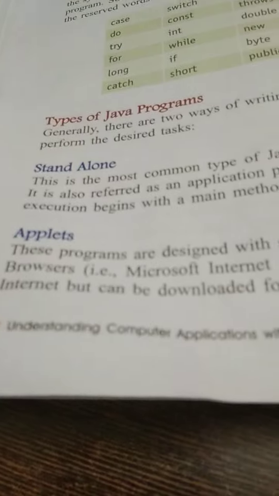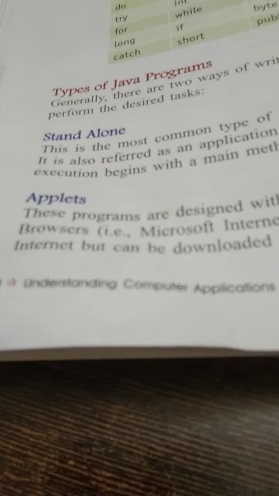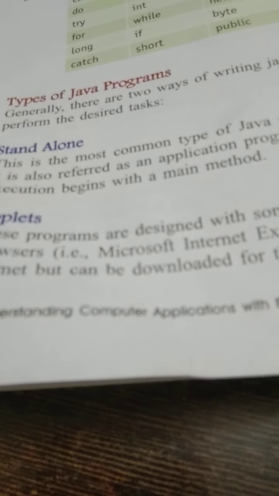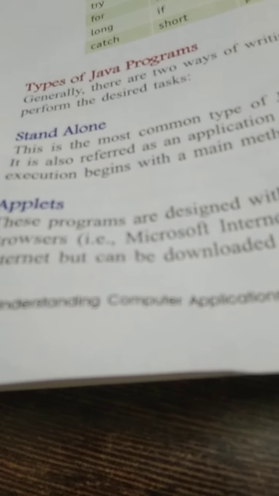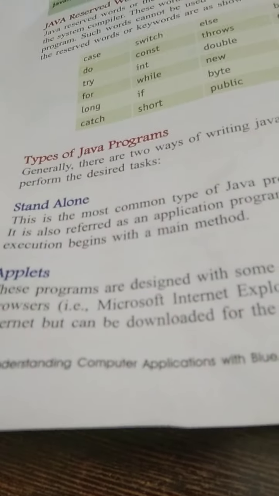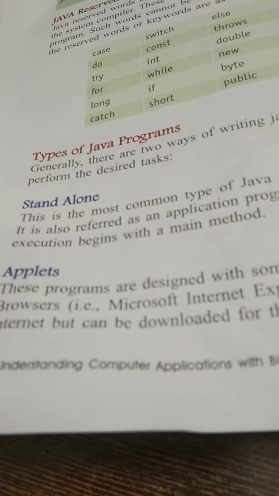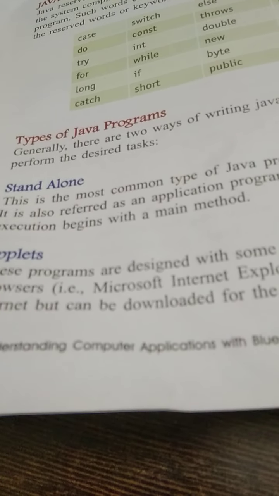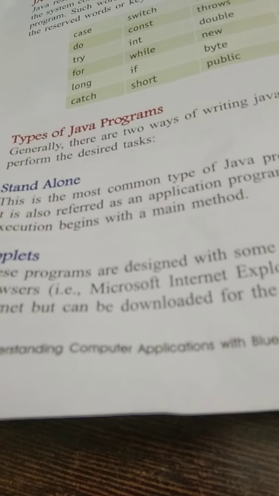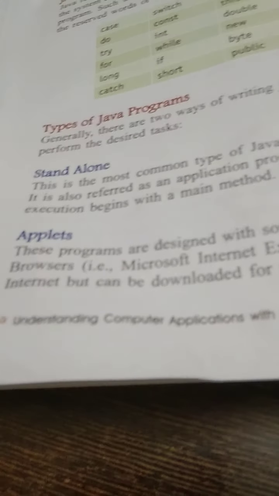Next come types of Java program. There are two types of Java programs. One is application, other is applets. Applications are also known as stand-alone programs, which can be stored and run on a particular machine.